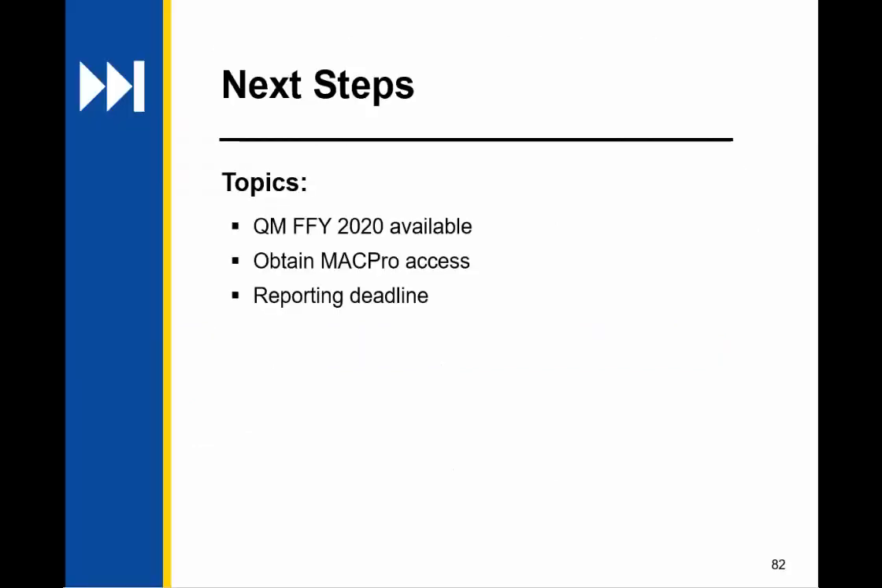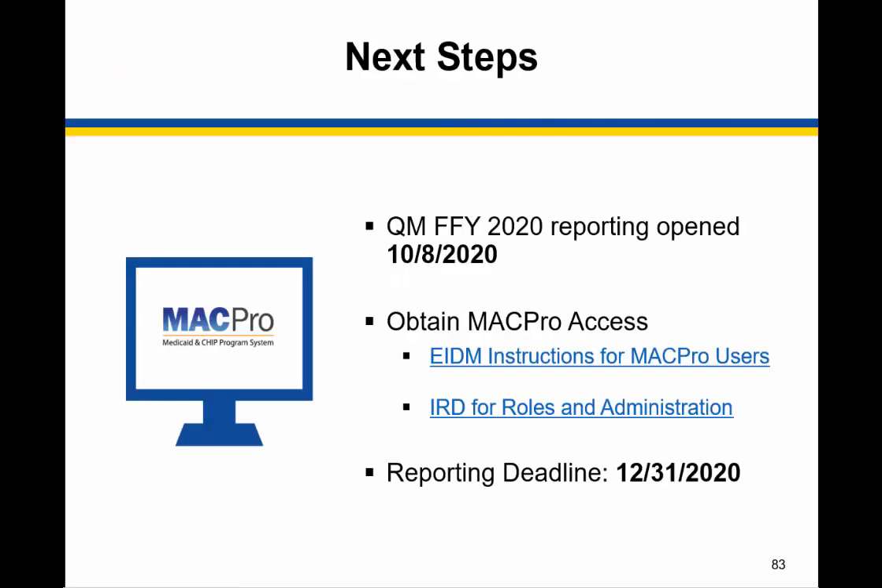So let's talk about the next steps. As we mentioned at the start of our training, quality measures for federal fiscal year 2020 is now available in MacPro. If you do not already have an EIDM ID or MacPro Access, we recommend you do that soon. Instructions providing an overview of how to gain access to MacPro through the CMS Enterprise Portal are located on Medicaid.gov via the links on this slide. As a final reminder, the reporting deadline is December 31st, 2020.